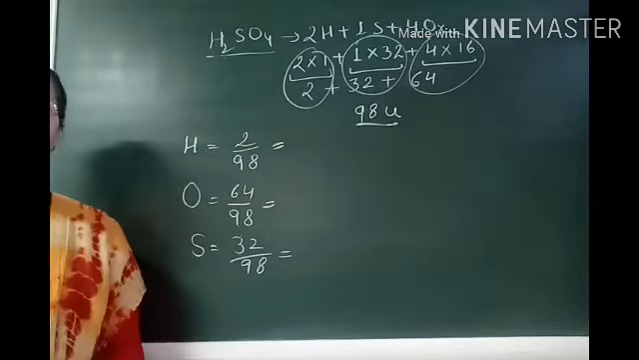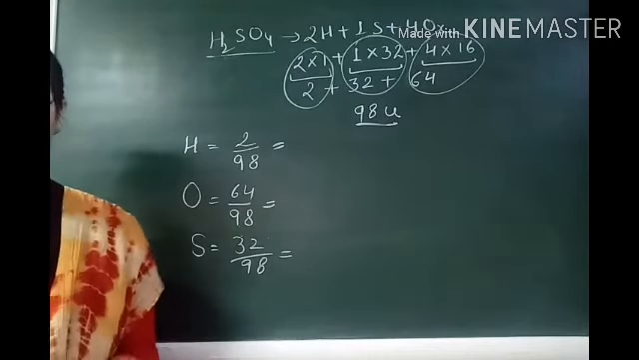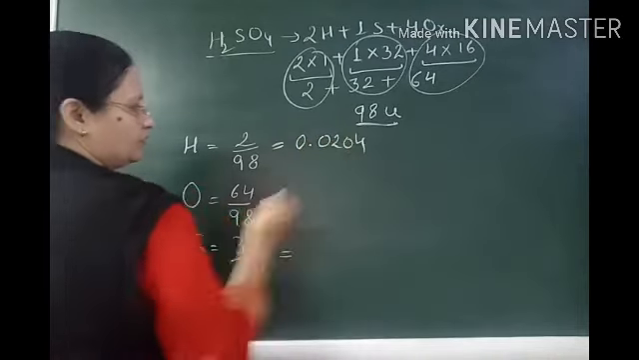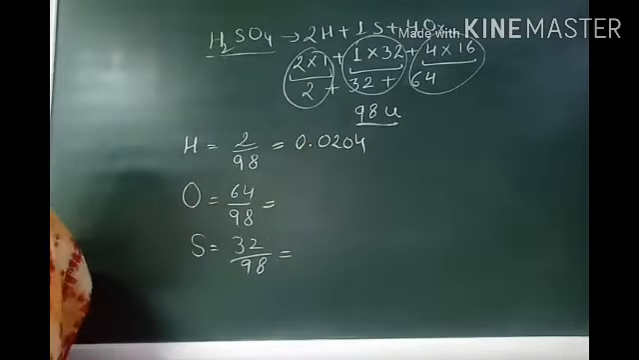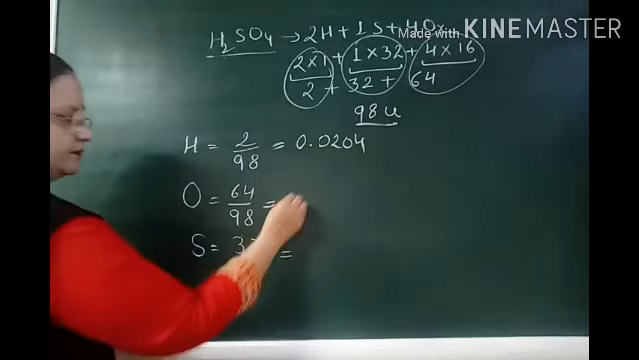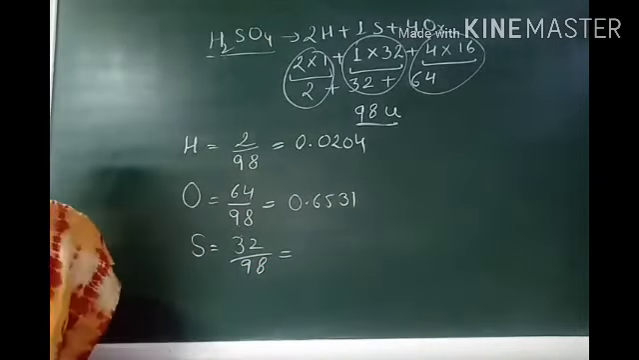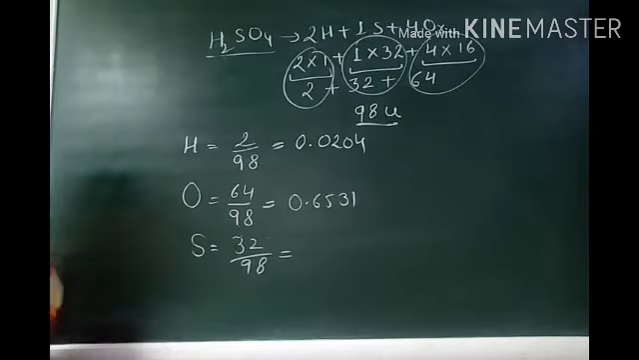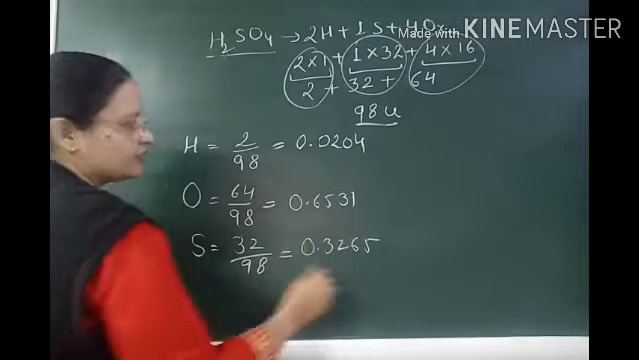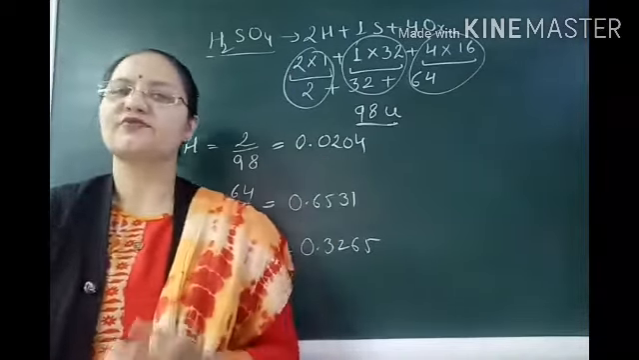Have we calculated this? Now tell me, what is 2 by 98? It is 0.0204. What is this one, 64 upon 98? It is 0.6531. And the last, 32 by 98. It is 0.3265. The sum of these all is almost equal to 1. This is all about the mass fraction.